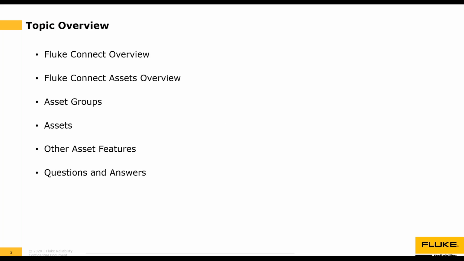So our topic overview or agenda for today, I will start by providing you with a Fluke Connect overview, a very high-level explanation of Fluke Connect. Next, I will provide a Fluke Connect Assets overview describing some of the features of the software. Then I will show you asset groups and subgroups, which will include adding, editing, and deleting them. Next, I will show you assets, which will include adding, editing, and deleting them as well, along with assigning measurements and viewing health status data. Then I will show you a couple of other asset features before doing a live demo. Finally, I will answer any questions during the questions and answers section at the end of the presentation.